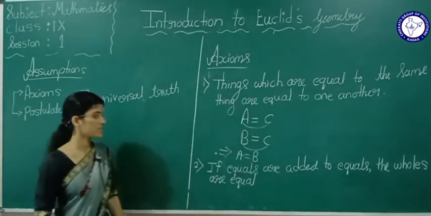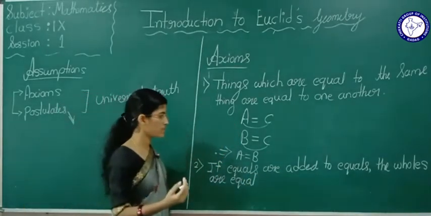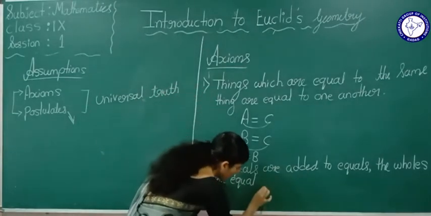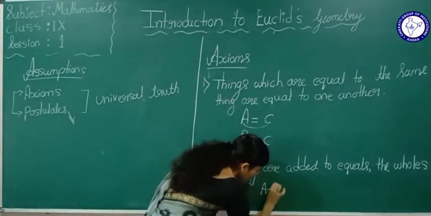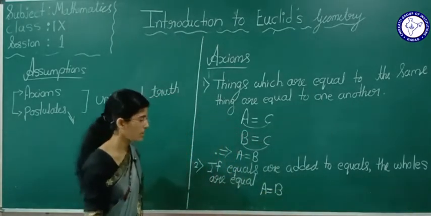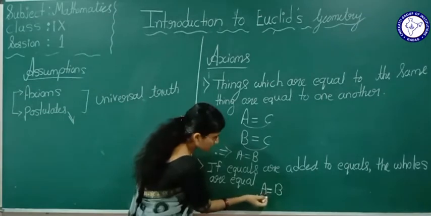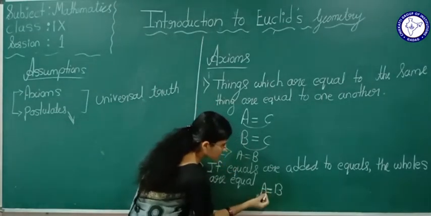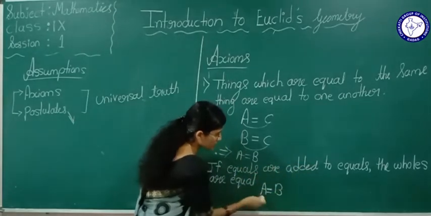So what is this? If equals are added to equals, the wholes are equal. Now see, if A and B are equal here, and equals are added, these two are equal.